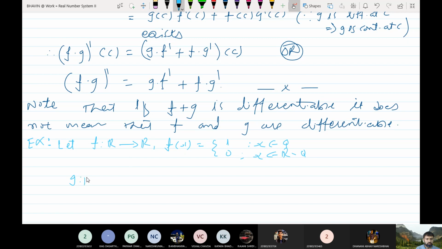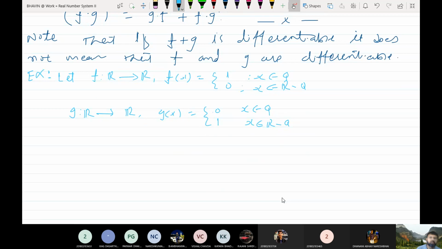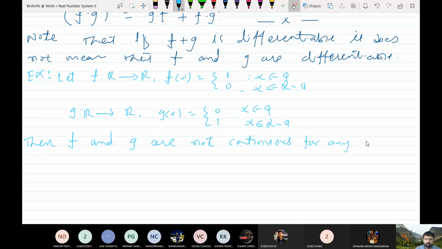Let me take g from R to R, defined as g(x) equals 0 if x belongs to Q and 1 if x belongs to R minus Q. We have already proved that f and g are not continuous at any a belonging to R. Why is this not continuous?